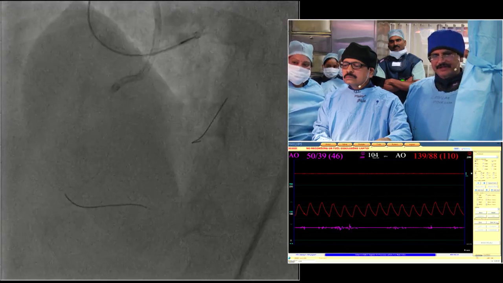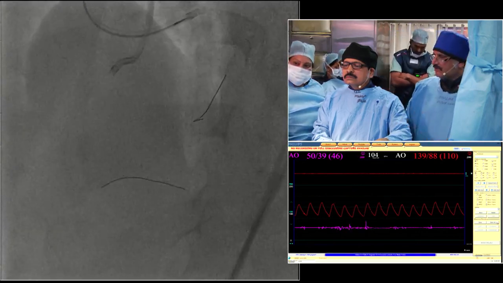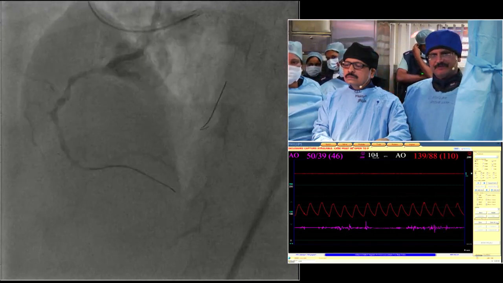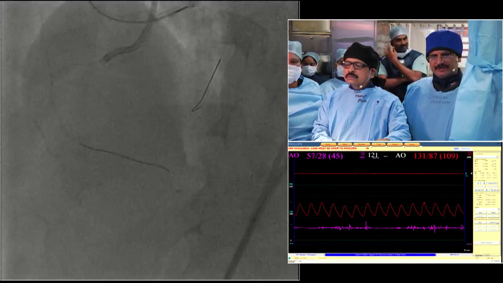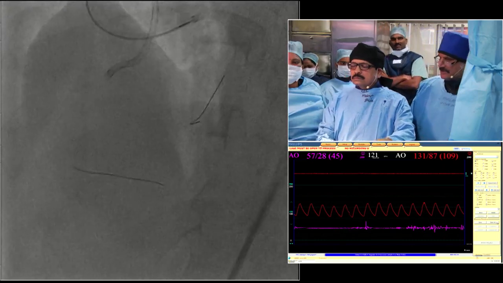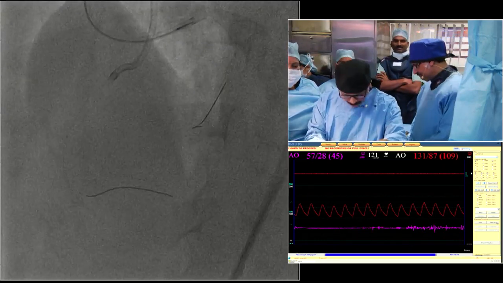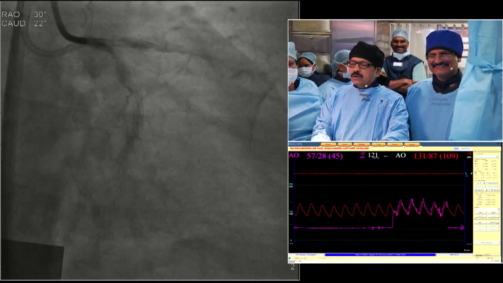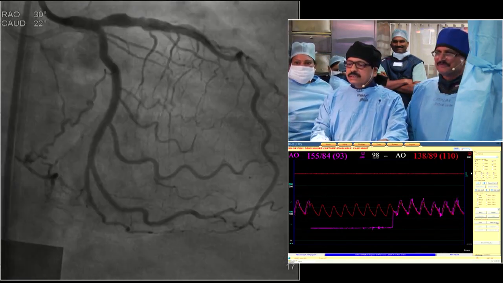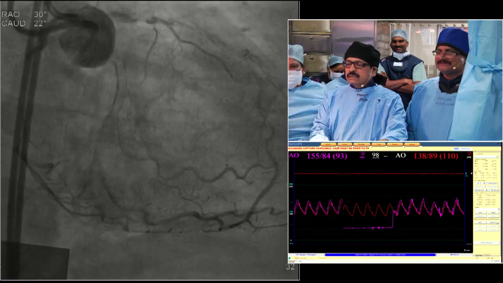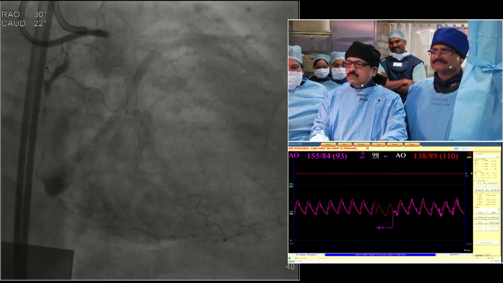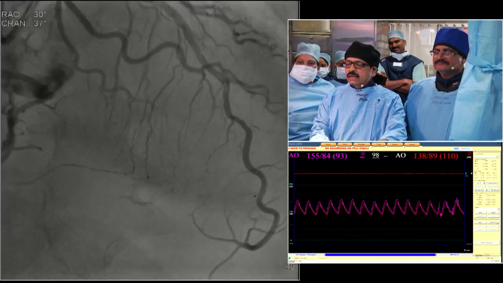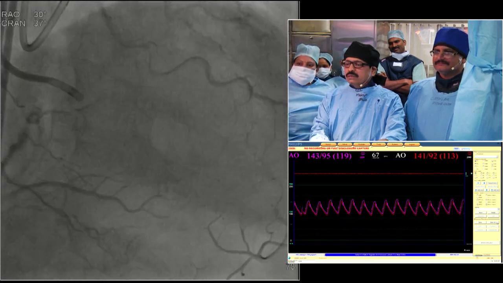Dr. Rao will explain all the steps we went through during this journey, and ultimately we crossed the CTO. Dr. Suryaprakasa Rao. Dr. Kani, Dr. Veda, here we have first given a simultaneous bilateral injection. Because it's a retry case close to the bifurcation, there is a calcium plaque.